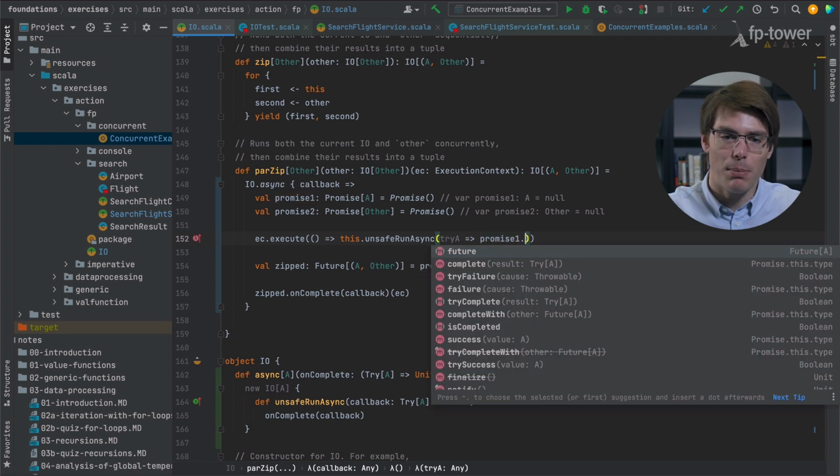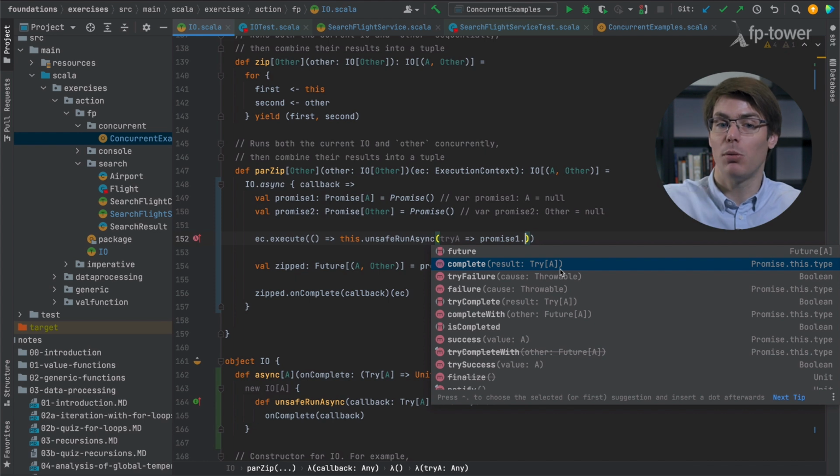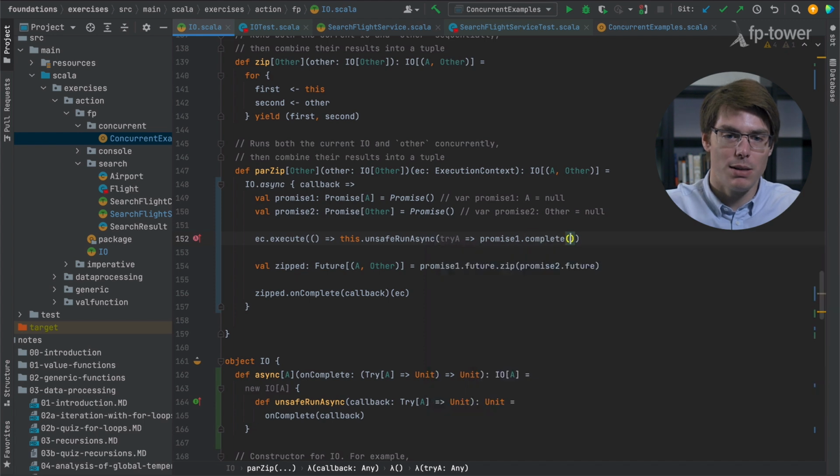And somehow we need to populate the promise with this Try. So let's have a look at the API. There is a method called complete. Complete takes a Try of A, exactly as we want, and completes the promise with this Try. If the Try is a success, it will complete the promise successfully. If it is a failure, it will complete it with an exception. So this means that we need to do complete with the Try of A. That's it.